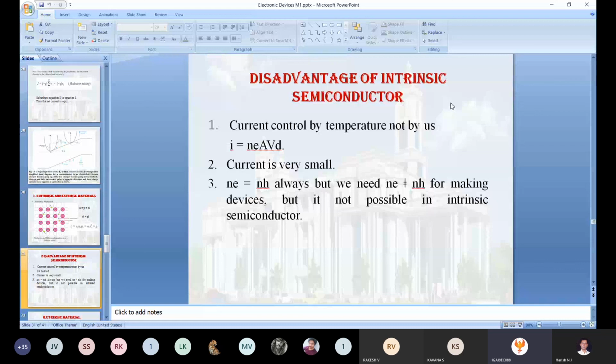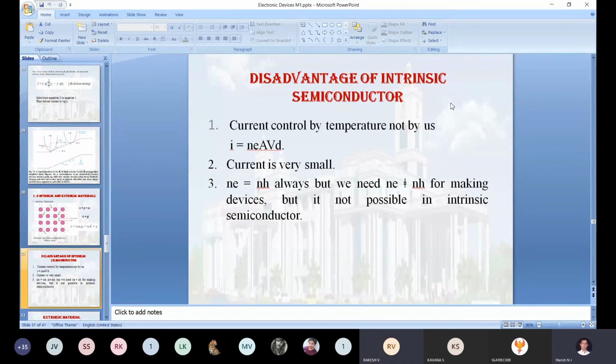Electrons are in the conduction band. Yeah, that is one thing. Another thing is that the velocity of the electron is more than the hole. So if we keep such criteria, obviously we are going to use the N type semiconducting material.